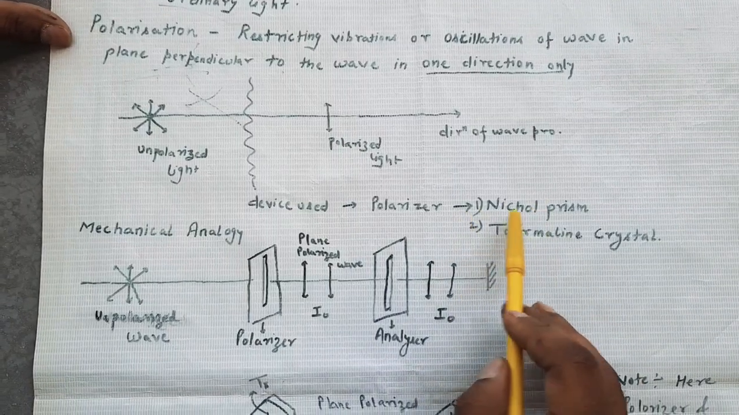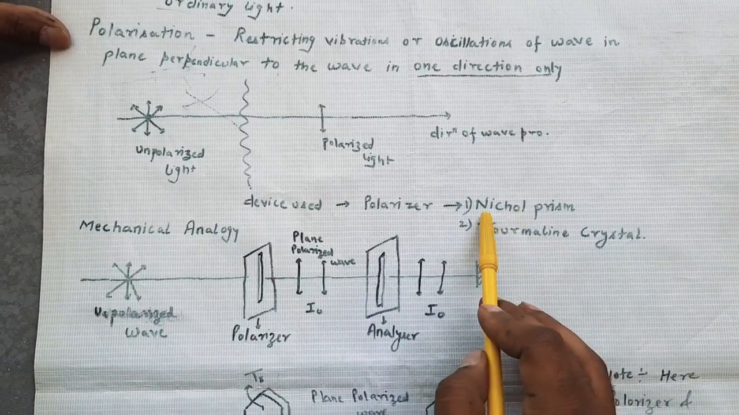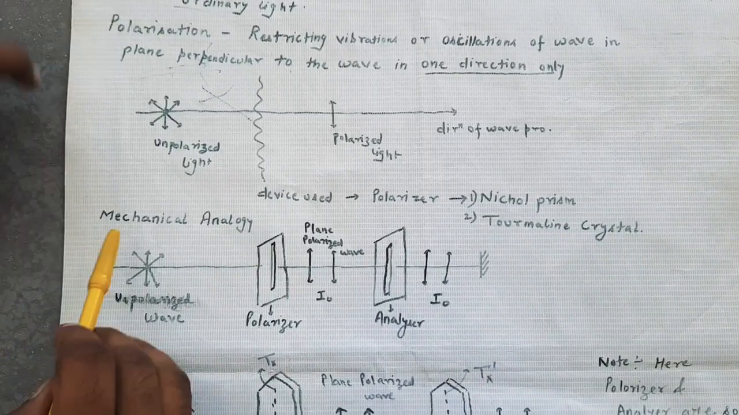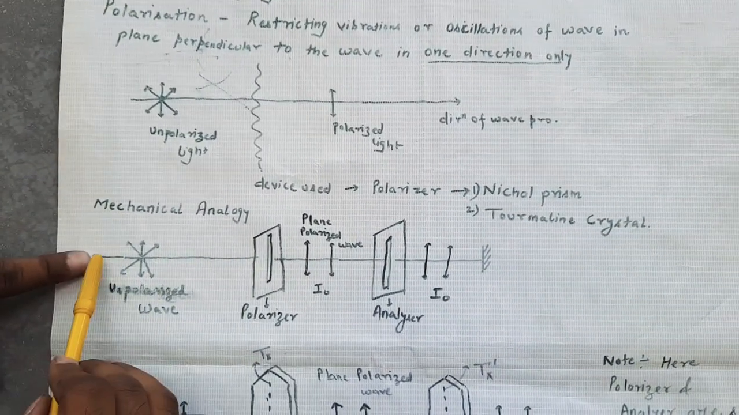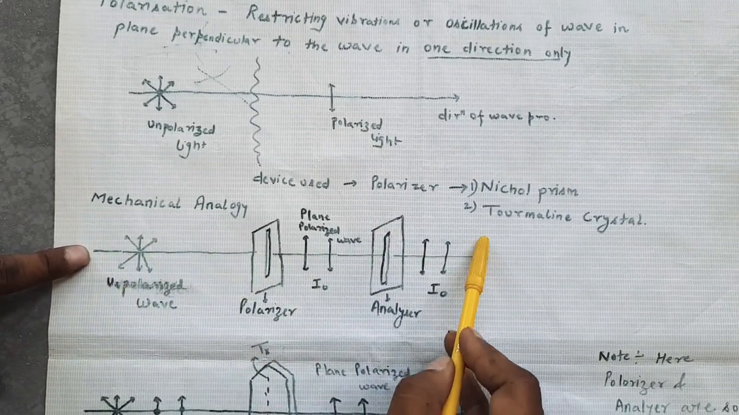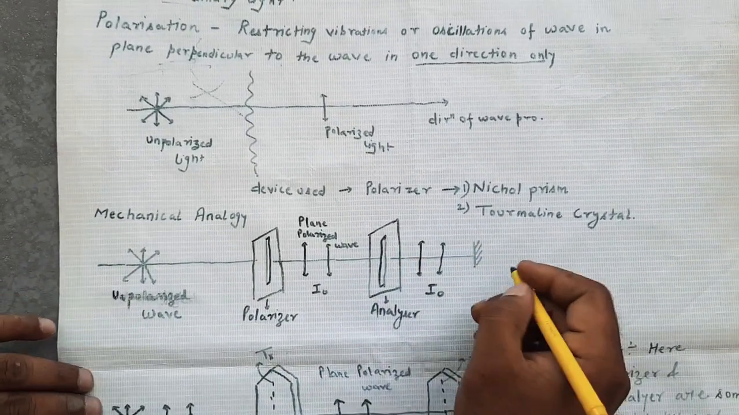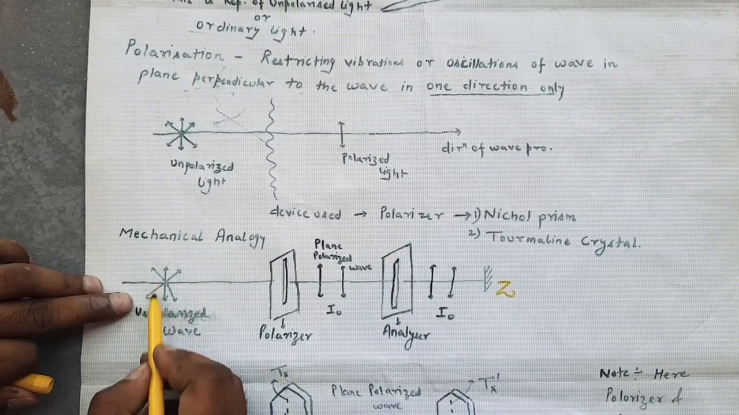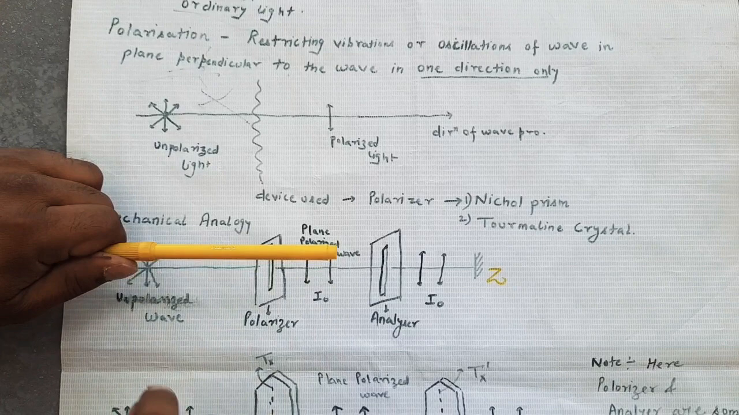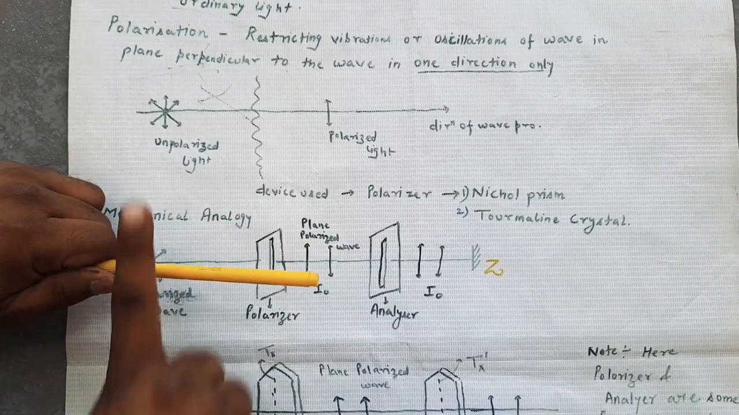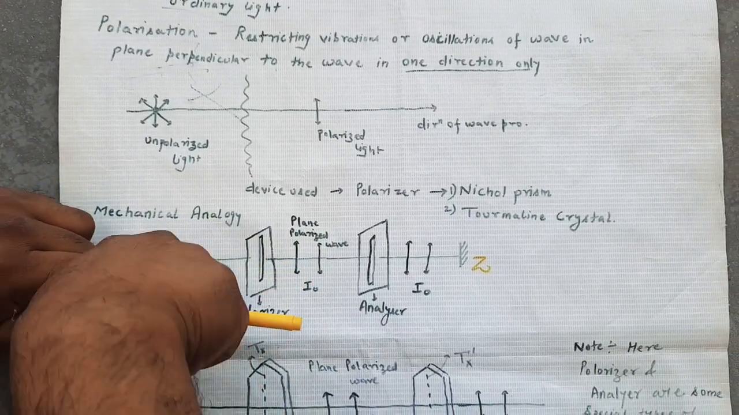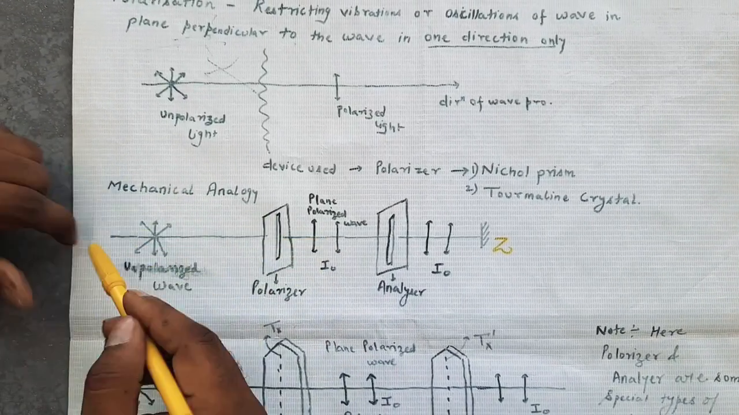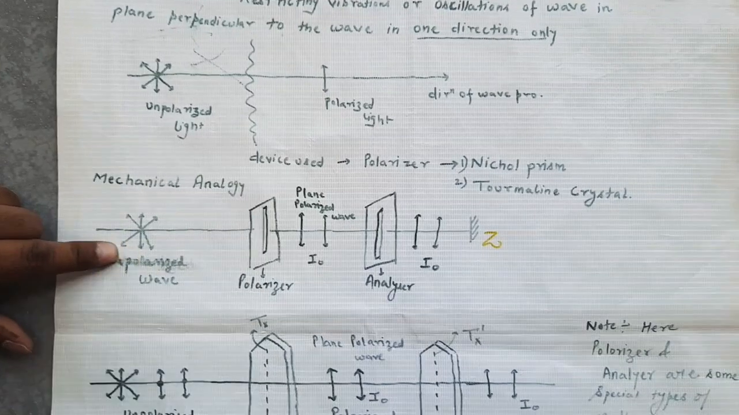There are different types of polarizer. I am writing two names: one is the nicol prism, another is the tourmaline crystal. Now the mechanical analogy. Let us suppose there is a long stretched string tied to a wall along the z-axis, and I make an oscillation. If I press the string like this, the particles will move in this direction. If I press like this, the particles will move in this direction. So these are the directions of the particles.